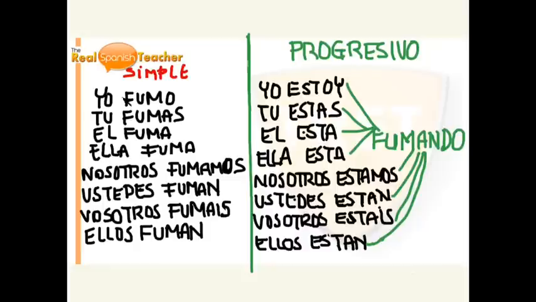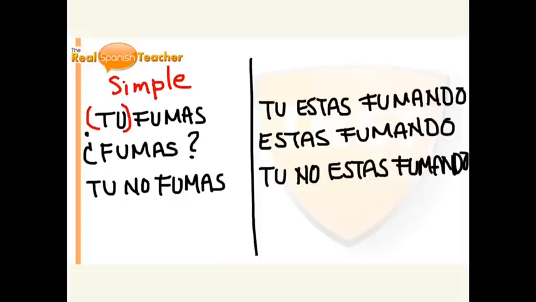In Spanish, it's already here. So if I say fumo, it means me or I. If I say fumamos, you already know that we're talking about us, nosotros, right? So in Spanish, most of the time you do not actually use the pronoun. You only use it when you want to emphasize it.